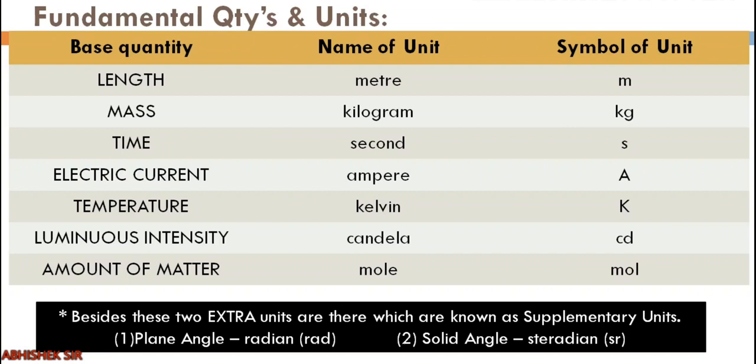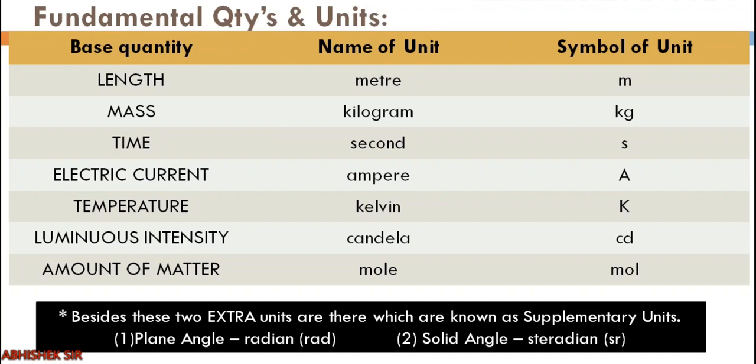luminous intensity, that is luminosity, how brightly an object can emit light, that is measured in candela, the symbol is cd. Now amount of matter, the unit is mole and the symbol is mol. So I hope you know 6 out of these 7.